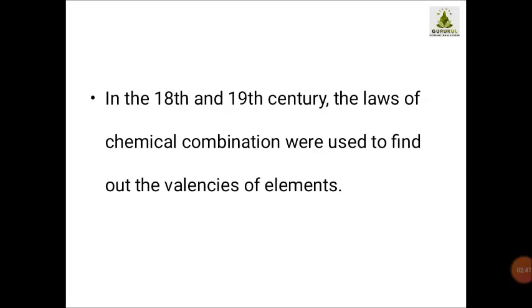Now children, in the 18th and 19th century, the laws of chemical combination were used to find out the valencies of other elements.